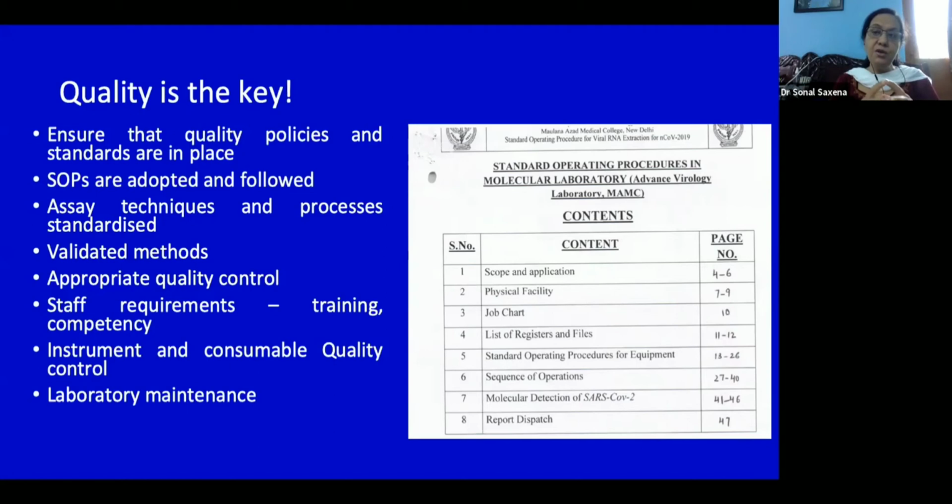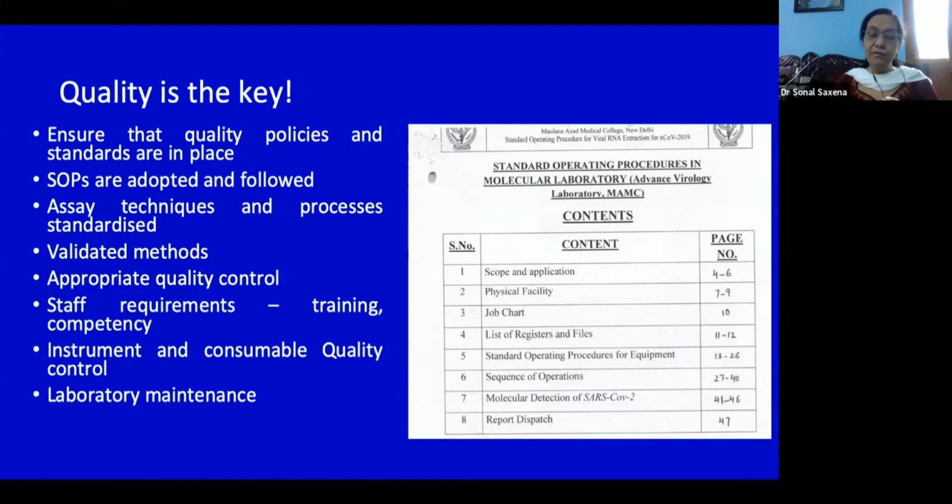You have to make your own standard operating procedures depending on your lab infrastructure, your manpower, and the equipment and consumables that you have. You have to develop your own assay techniques and processes, which have to be standardized. You have to have your own validated methods, or use methods which have been validated elsewhere but adopted in your SOPs. And you have to use appropriate quality control.